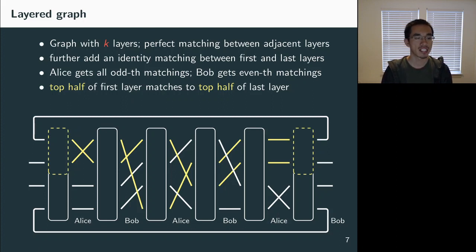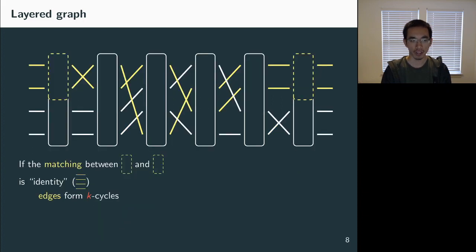Okay, next let's see why this instance is related to distinguishing between Hamiltonian cycles and k cycles. First, let's suppose that the matching between these two yellow dashed boxes, the top half of the first layer and the top half of the last layer, is the identity matching, meaning that the ith vertex in the first layer through the k-1 edges in the middle will connect to the ith vertex in the last layer.